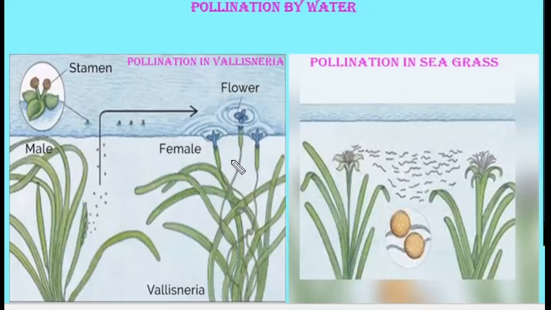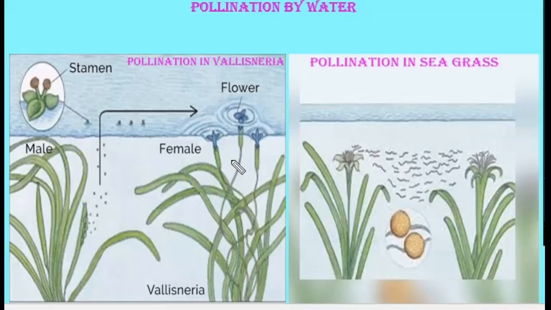Some examples of water pollinated plants are Vallisneria, you might have heard about it, Hydrilla, you might have heard about it, and in addition to this, several marine seagrasses and Zostera.